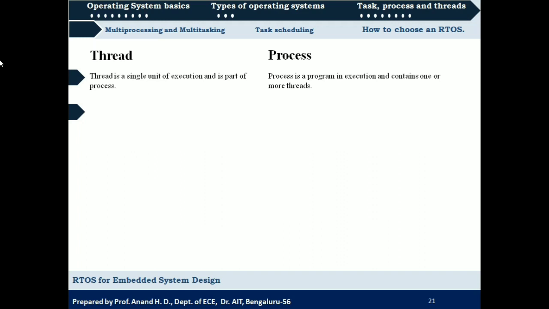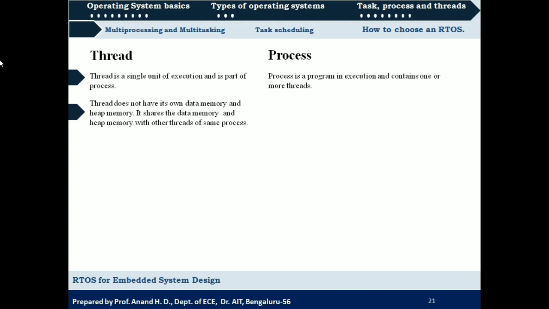Okay. The next point says that a thread does not have its own data memory and heap memory. It shares the data memory and heap memory with other threads of the same process. So we have seen in the structure of multi-thread, correct? We have seen a multi-thread scenario wherein different threads corresponding to a particular process will share the same data memory and code memory, but they will have their own registers and stack memory.